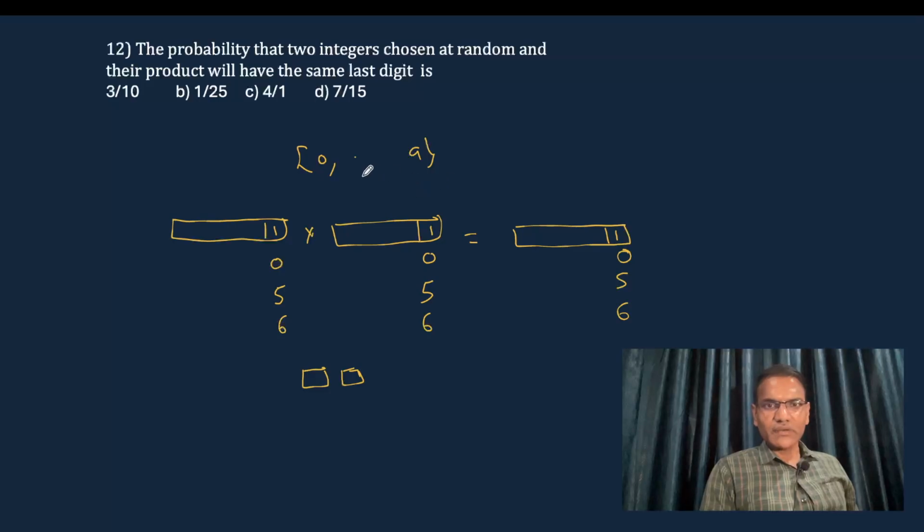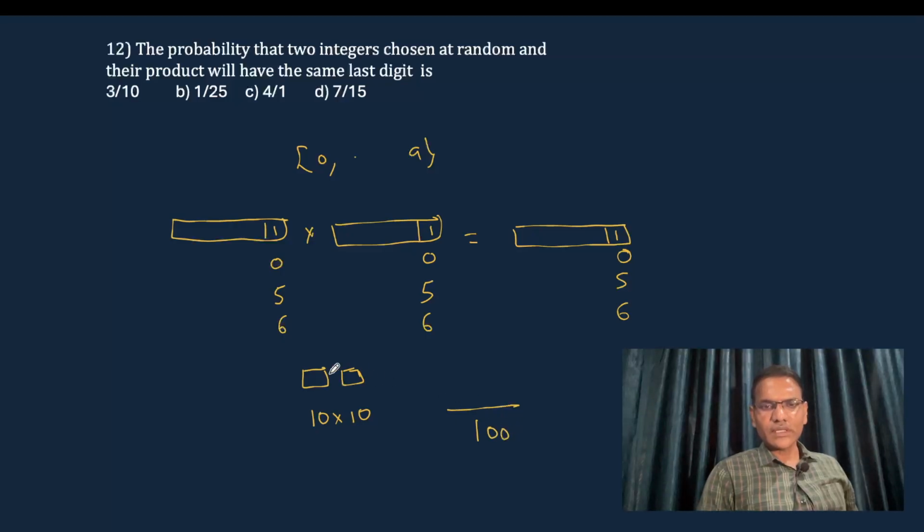0 to 9 with repetition. So, all 10 digits can come in this place, in 10 different ways. Here also repetition is allowed, 10. Now, the total number of outcomes is 100.